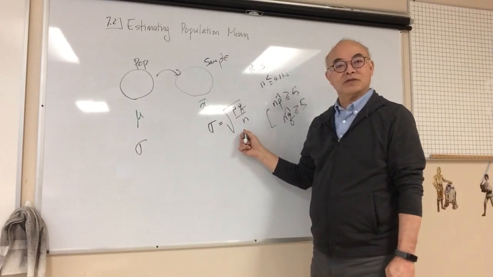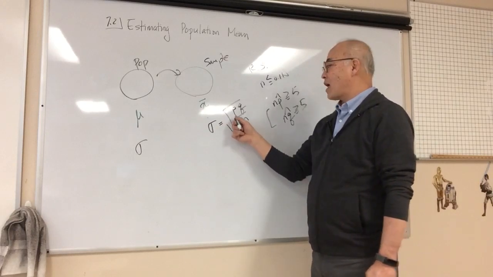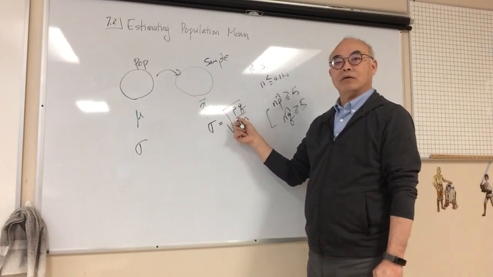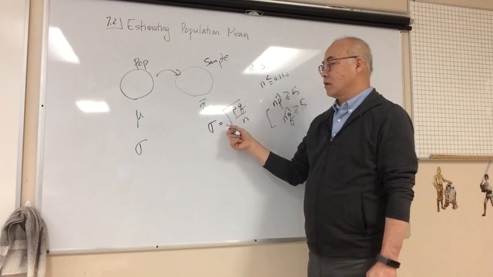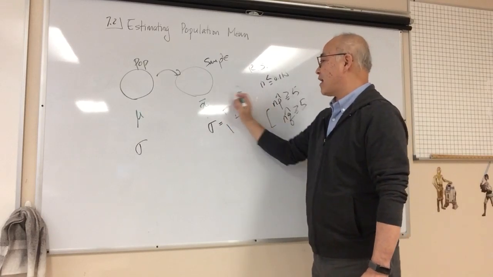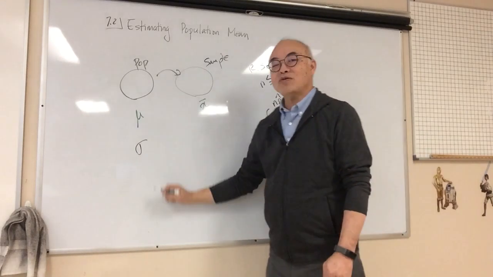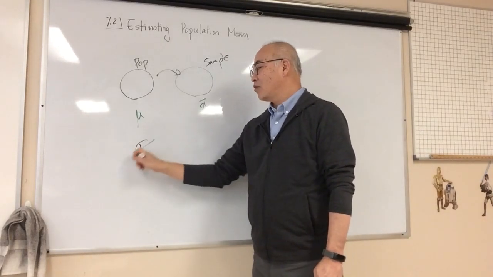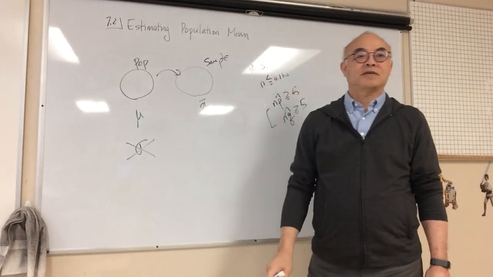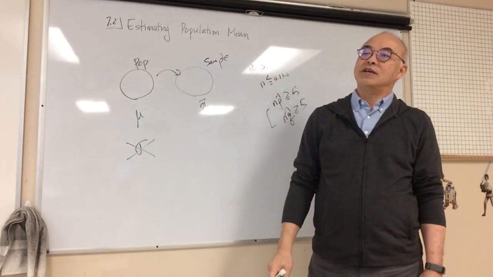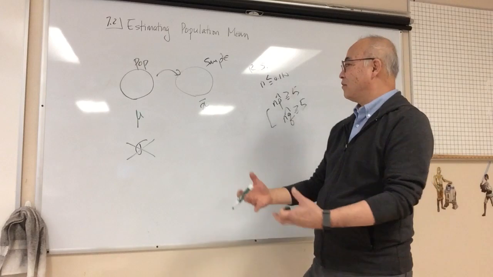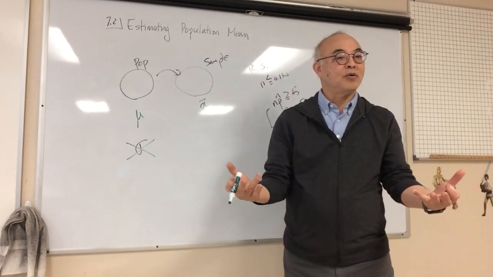What are we going to do with this? We don't have a p or a q. To exacerbate that problem, most of the time, we do not know this. We don't know what that is. So I have nothing to go with.